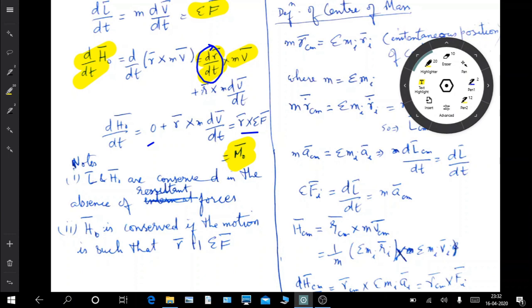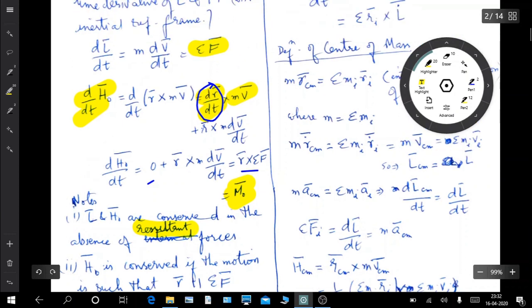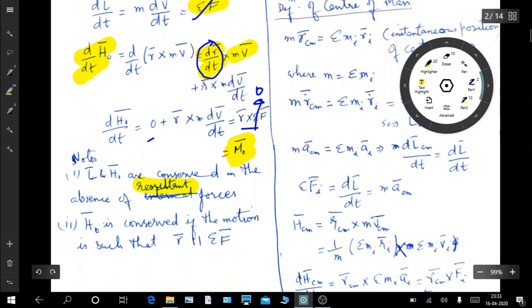Now H and H naught, linear and angular momentum, are conserved in the absence of resultant forces. So from here we can see that if this is 0, the rate of change of angular momentum is 0, and the linear momentum is conserved. And again here, if this is 0, again the rate of change of angular momentum is 0 and it is again conserved.